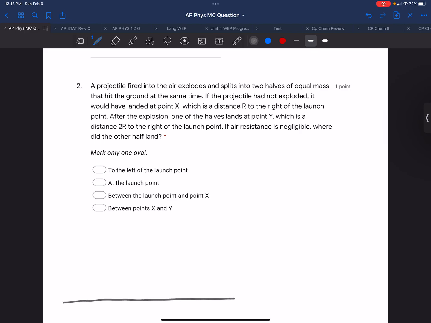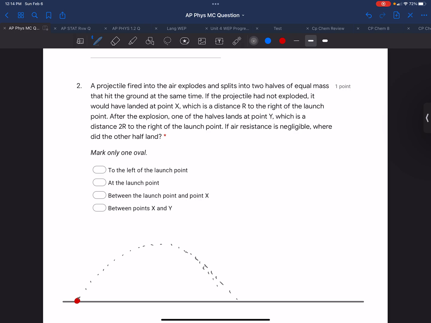We are told there is a projectile. It's launched from a particular point. Let's assume it's launched at an angle, and we know it would travel in a parabolic path like so. It does split in half, and they both hit the ground at the same time.